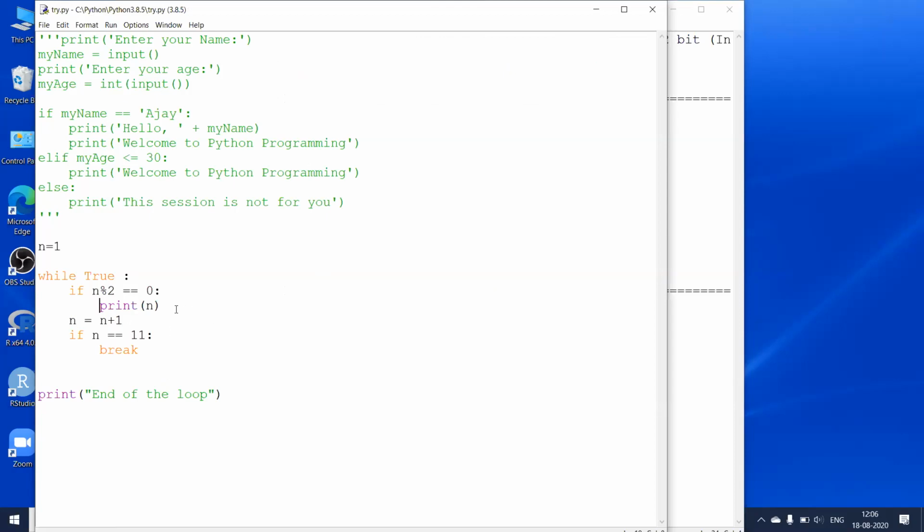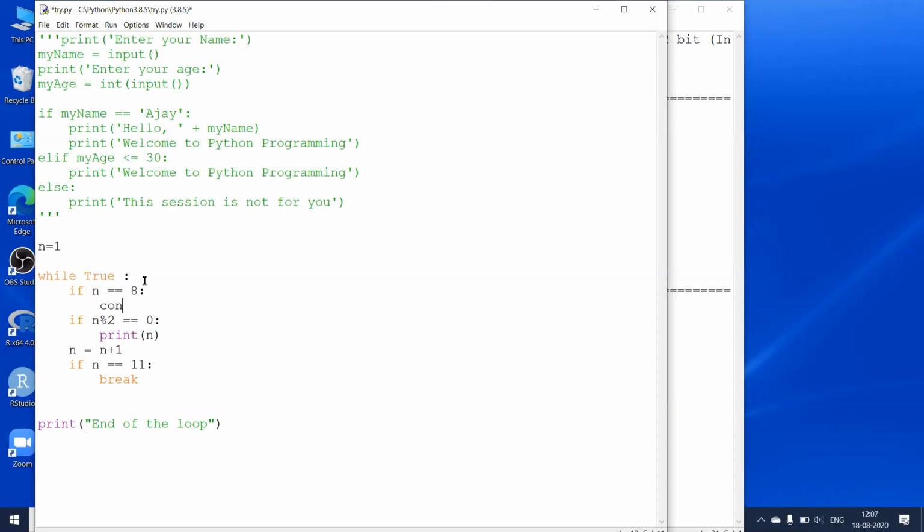No. Okay. There's one more keyword called continue. So let us see that. Let us say I don't want to print the value 8. So I can write one more condition. Let us write it here. I'll write if n is equal to 8.